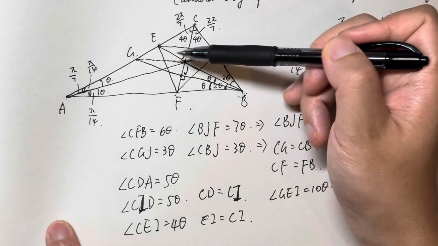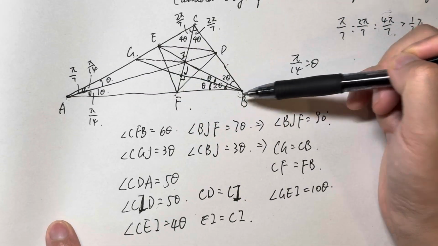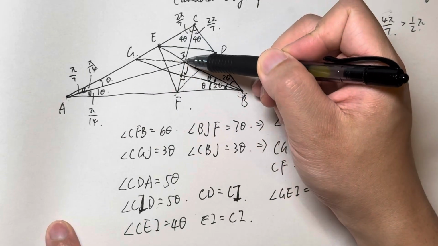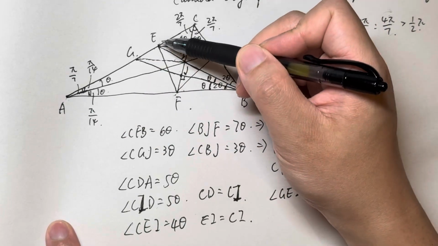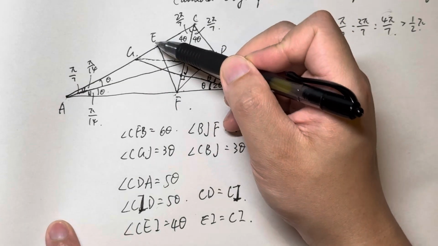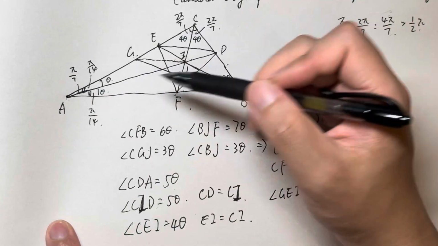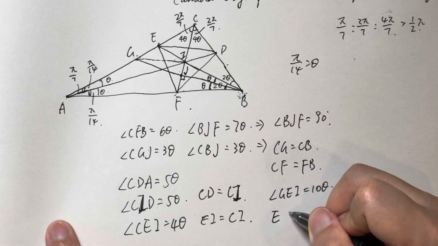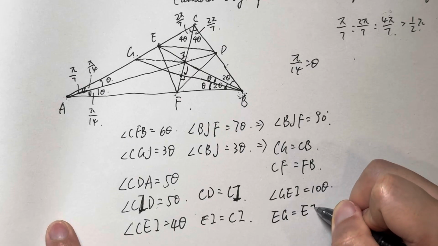So that means GI is parallel with AB, right? GI is parallel with AB. That means angle EIG equals angle EGI equals angle EAB, and angle EBA equals 2 theta, right? That means EG equals EI.